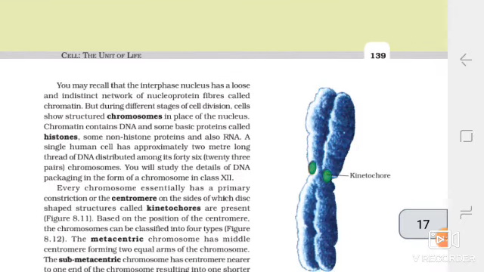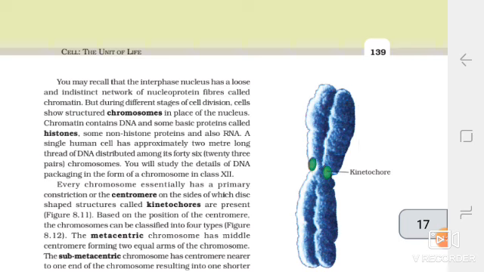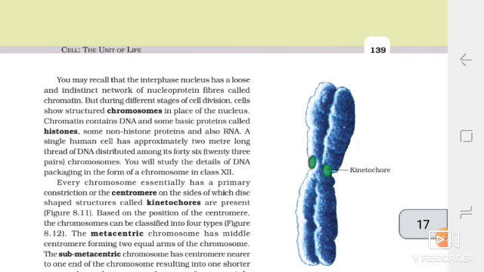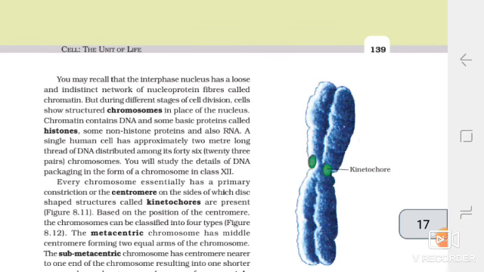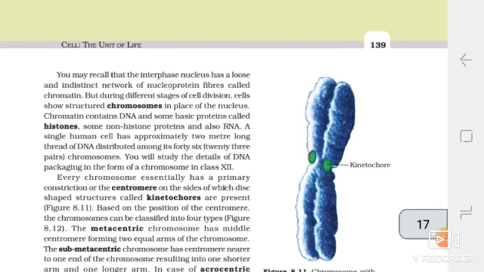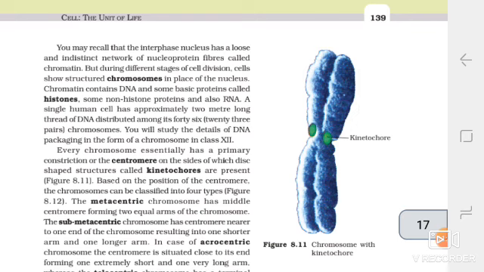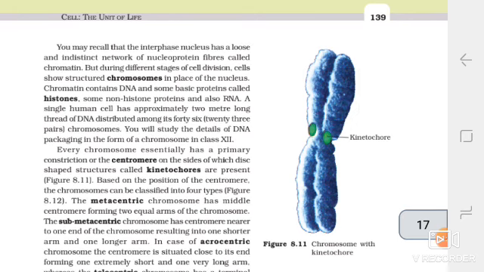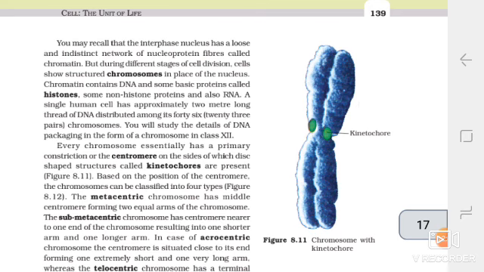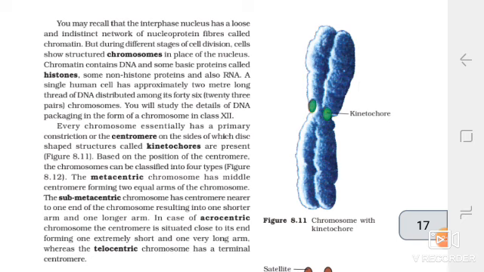You may recall that the interphase nucleus has a loose and indistinct network of nucleoprotein fibers called chromatin, but during different stages of cell division, cells show structured chromosomes in place of the nucleus. Chromatin contains DNA and some basic proteins called histones, some non-histone proteins, and also RNA. A single human cell has approximately 2-meter long thread of DNA distributed among its 23 pairs of chromosomes. You will study the details of DNA packaging in the form of chromosomes in the chapter Molecular Basis of Inheritance.